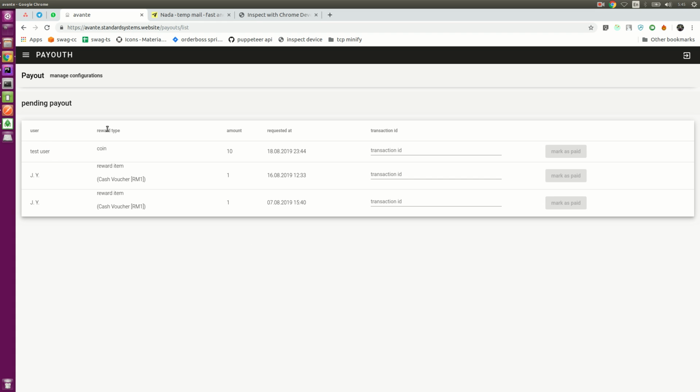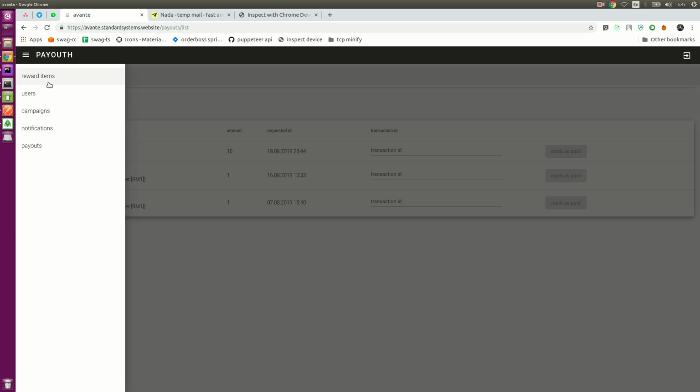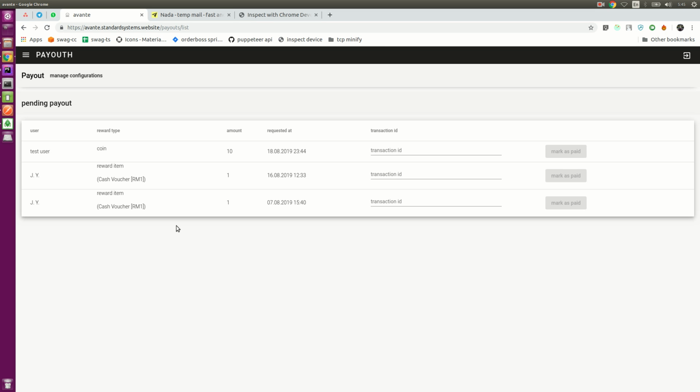Okay, so you can see here that it's mentioned a reward type, meaning there are two types of reward, which is a reward item, where you can configure here for the user to be able to redeem these reward items, or the user can request a cash payout to be transferred directly to their bank account.